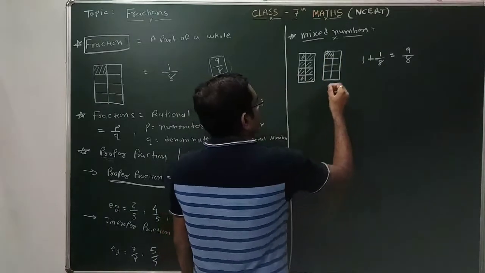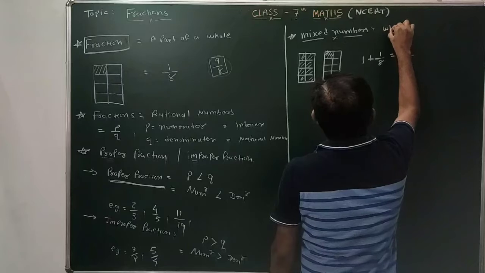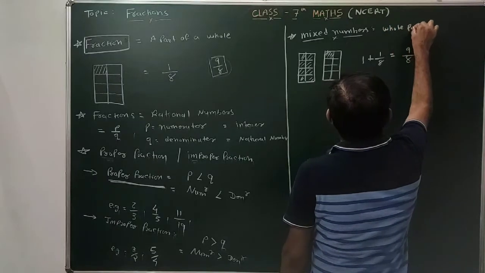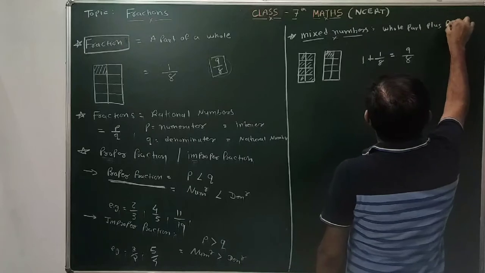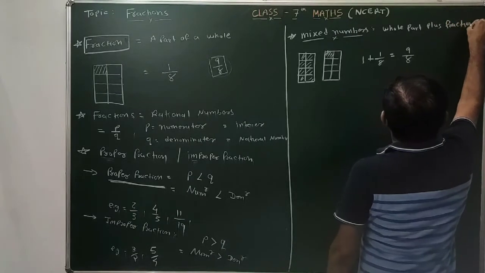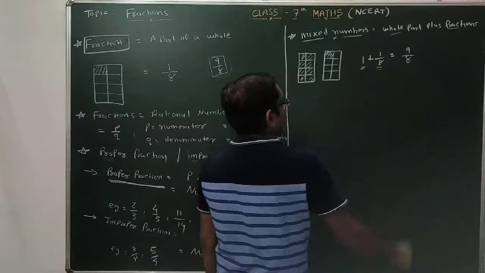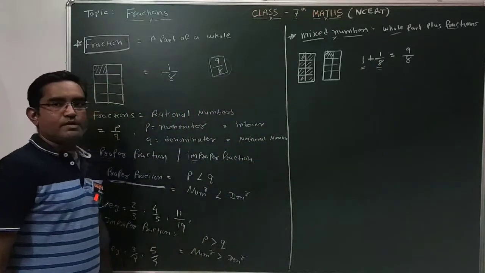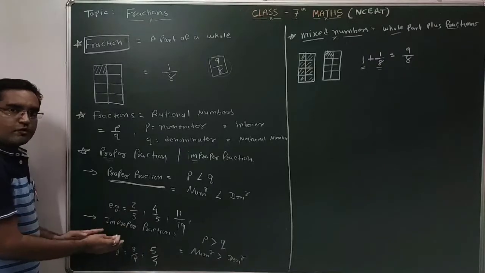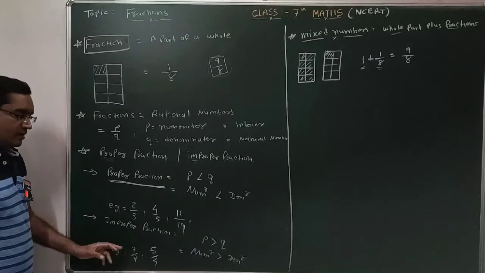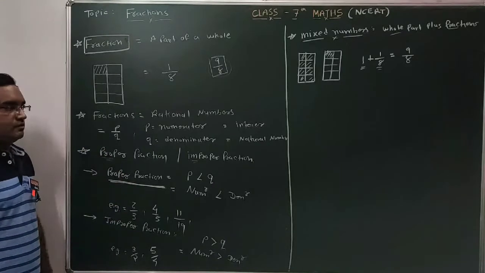So what is a mixed number? Mixed numbers are nothing but numbers that consist of a whole part plus some fractions. So whenever we are getting some improper fractions, that means they consist of one whole part plus some fraction parts.